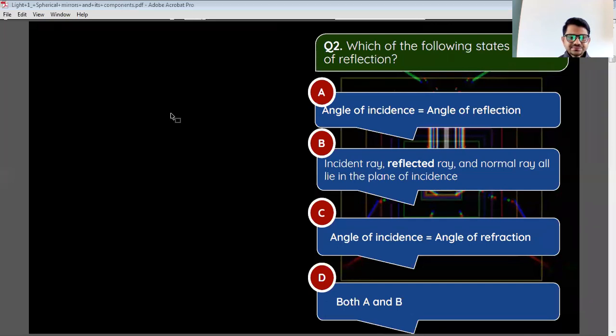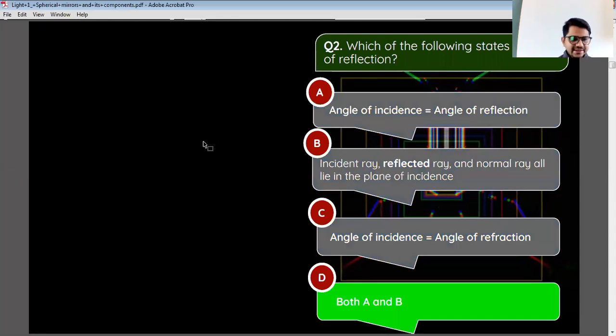Yes, Harshit? Sir, option A, angle of incidence is equal to angle of reflection. Yes, Akshat? Sir, option D, both A and B. Punya? Option D, both A and B. Okay, so option D is correct.